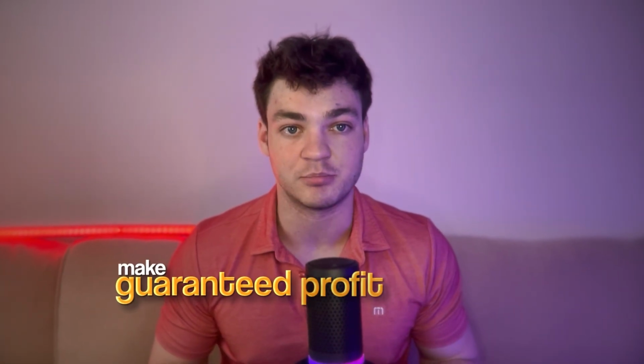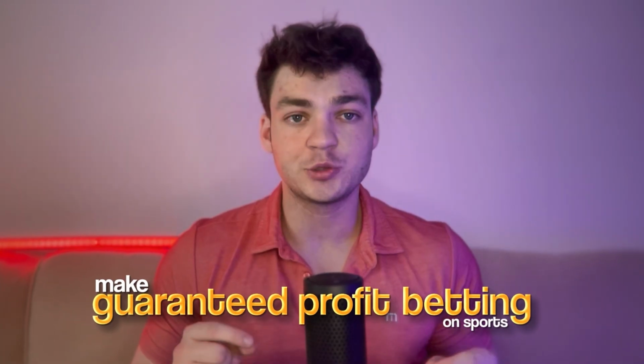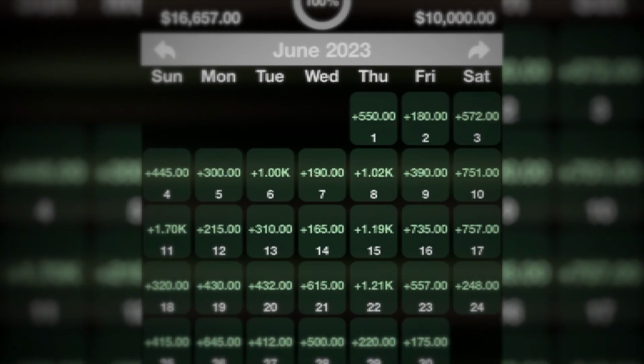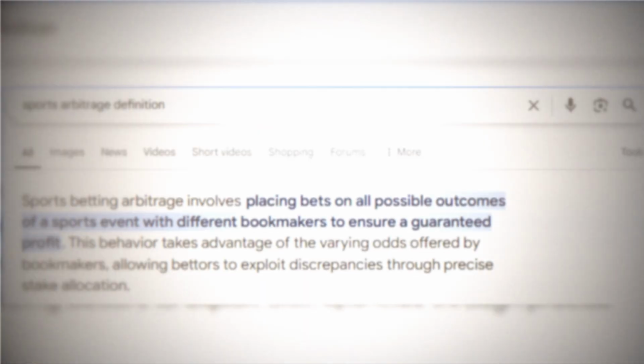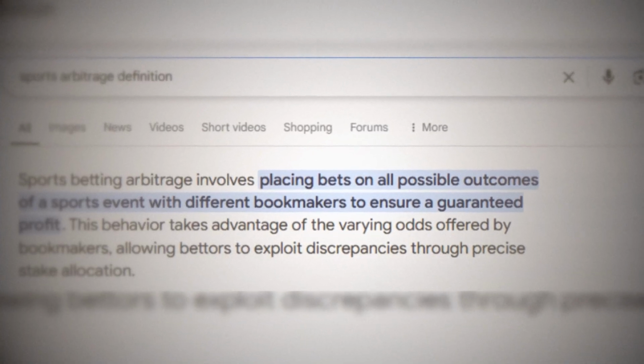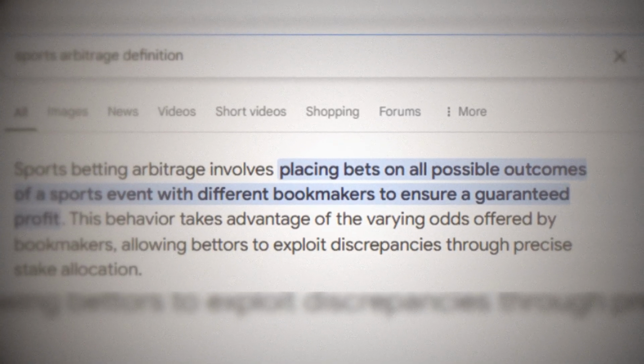Sports betting arbitrage is a risk-free way to make guaranteed profit betting on sports. And in June 2023, I made a little over $16,000 doing this in a single month without losing a single day. Google defines sports betting arbitrage as placing a bet on all possible outcomes of an event at different bookmakers to ensure a guaranteed profit. But what does that mean?